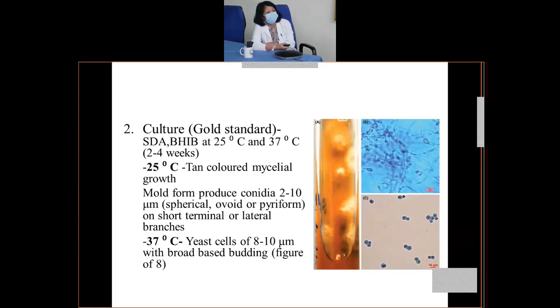The conidia may be spherical, ovoid, or pyriform, and are present on short terminal or lateral branches. At 37 degrees centigrade, the culture will produce yeast cells, and the growth will be pasty. If you examine it under lactophenol cotton blue under the microscope, you'll see the double contoured yeast cells I've talked about. They look double walled with broad-based budding, so it's also known as a figure of 8 because of the broad-based budding.